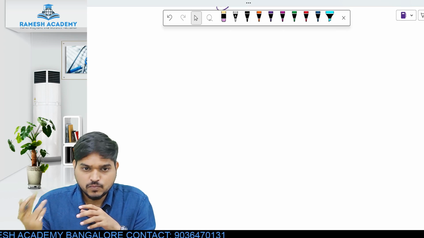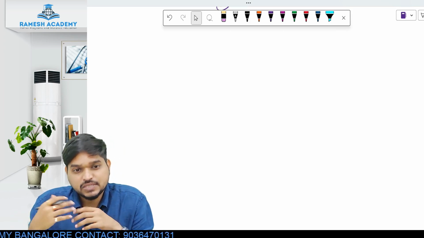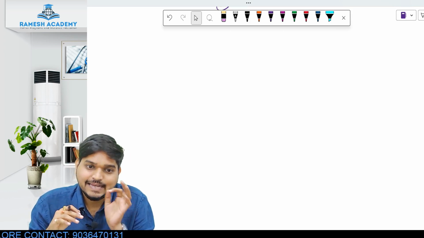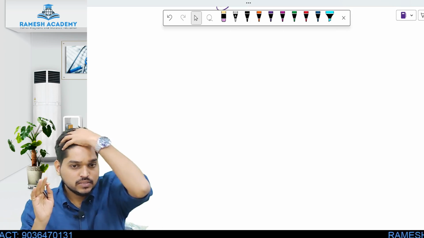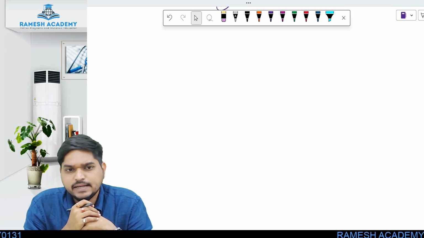Let's say tomorrow a minor commits rape, and if the judge feels that the rape was not that heinous and not that brutal, the judge may decide not to treat him as an adult.